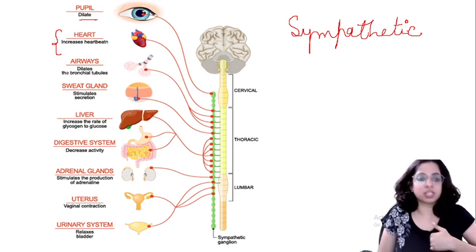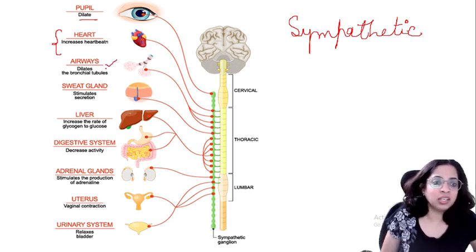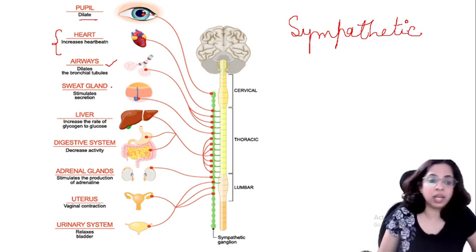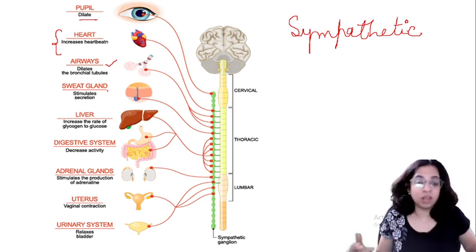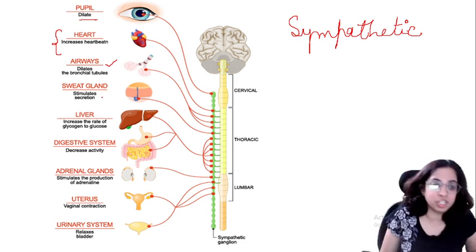Now the airways, from where we will take in oxygen, dilate, dilating the bronchial tubules so that we can take in more oxygen, right? Sweat glands, पसीना क्या होता है? पसीना छूटने लगता है, right? Whenever we are in a fright mode, the sweat glands will stimulate secretion.